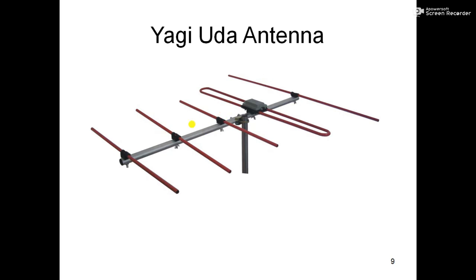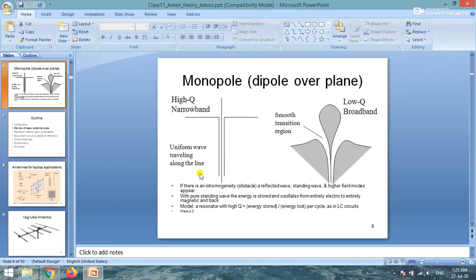On this side, these lines are called directors, and this is called the reflector. Usually the length of the reflector is larger than the dipole, and the length of the directors is smaller than the dipole. If the electromagnetic wave comes here, it will take a gradual step like this and resonate here. The directors make sure that, if it is a transmitting antenna, the wave goes along this direction, because you are gradually reducing the size. Let me show you a better picture of the Yagi antenna.